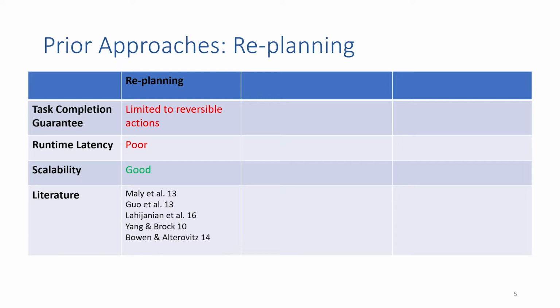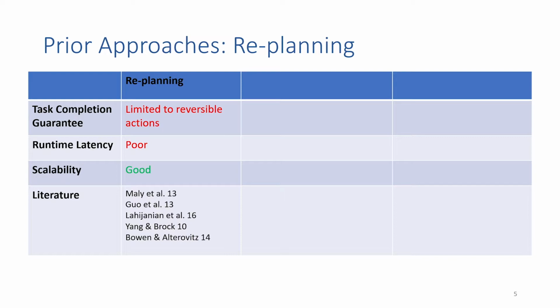So this is good in terms of scalability because we're only computing one plan at a time. It's much cheaper to compute plans than policies, but it has several downsides. The first is runtime latency. If we have to recompute these plans on the fly, we have to pause and think about what we're doing. And then guarantees of task completion or of task cost estimates. If we aren't considering what might go wrong in the future, we could end up making something that's suboptimal. And in the worst case, we could do something that has infinite cost to reverse.